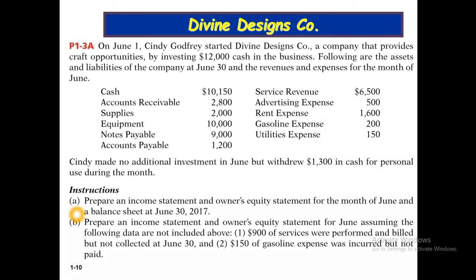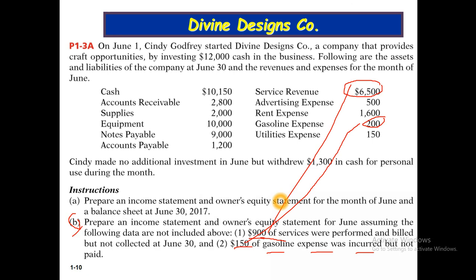Now second question, prepare the income statement. We are considering two items. 9,900 of services were performed but not collected, so this amount will be added to the service revenue. And number second, 150 of gasoline expense was incurred but not paid. So we have gasoline 200 and another 150 will be added to this figure. Then we prepare a new income statement for this requirement, requirement B.